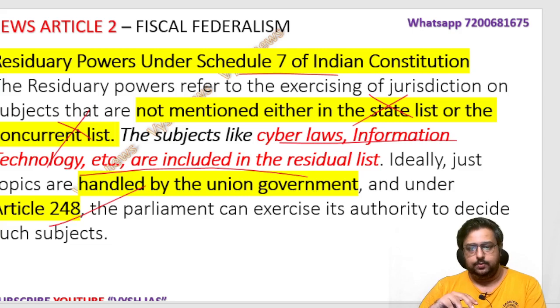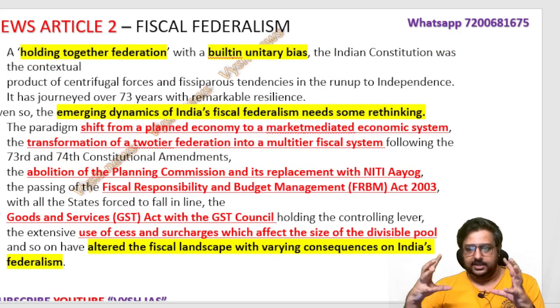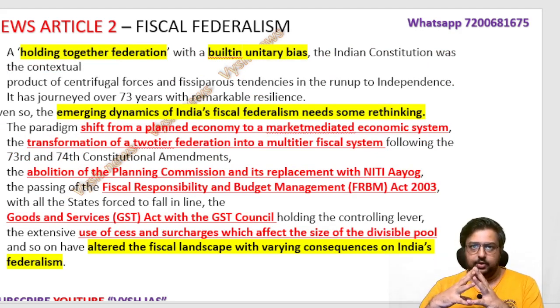Okay, now today's Hindu. A holding together federation. A holding together federation is how India is, meaning everyone is together. A union of states we tell. Okay, India, that is Bharat, is a union of states. That is Article 1 in our constitution. But there is a built-in unitary bias also. Even though we tell federal, everybody has equality and all, there is an extra power for the union that we know.